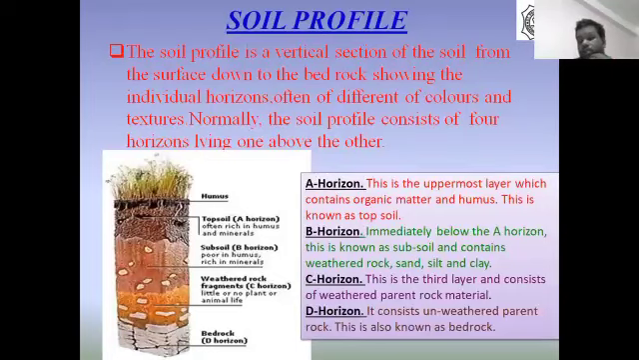This is not regarded as a part of the soil profile, but what is its importance? Its importance is that it provides base to the other three horizons of the soil.